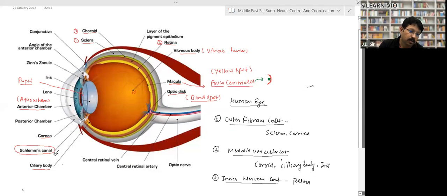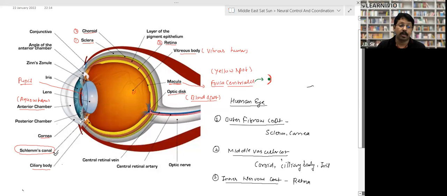Now again, this front outer part is called cornea, right? And inside the cornea, there is a chamber where liquid is filled, called aqueous humor. Aqueous humor keeps on changing. There are particular hole-like structures called canal of Schlemm. The canal of Schlemm drains out the aqueous humor, and it is continuously secreted by the cornea part. So every 24 hours, the aqueous humor changes.